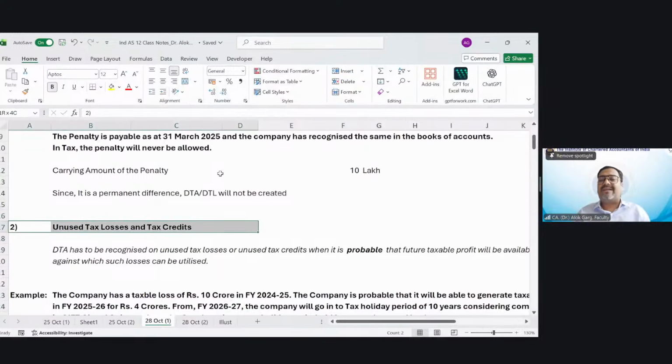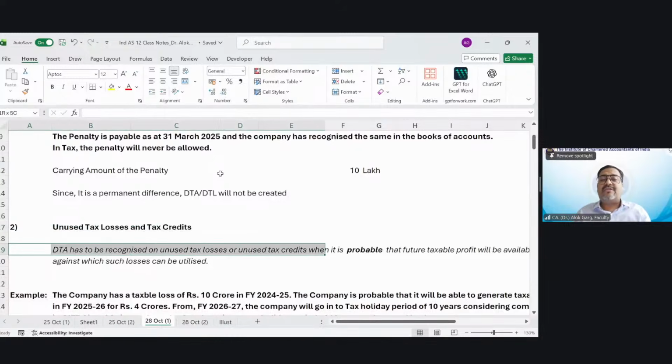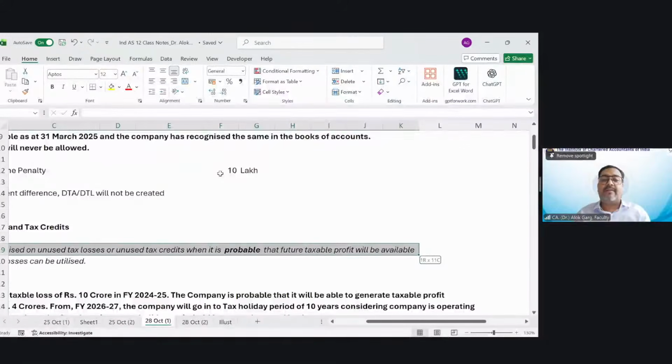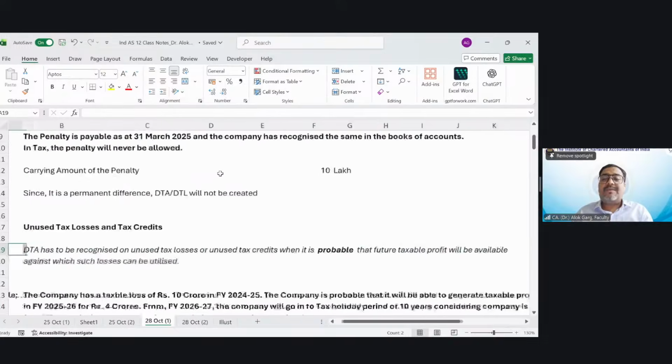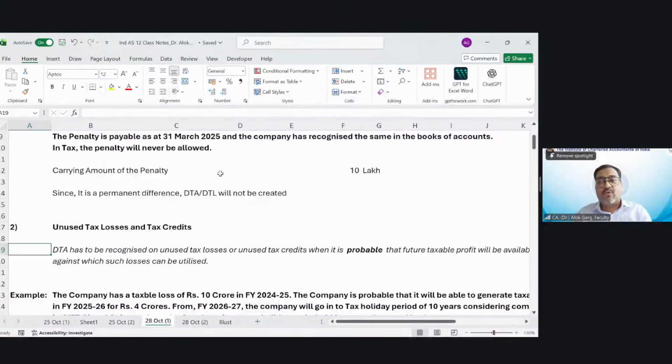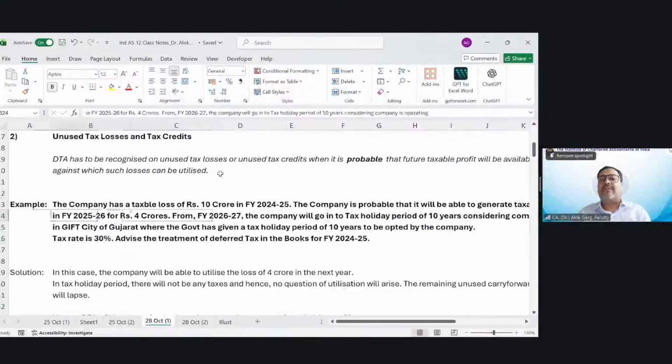Unused tax losses and tax credits. The company has carry forward tax losses or carry forward tax credits. DTA has to be recognized on unused tax losses or unused tax credits when it is probable that future taxable profit will be available against which such losses can be utilized. If the company has carry forward losses, the company can create a deferred tax asset on such losses only when it is probable that future taxable profit will be available against which such losses can be utilized, right? Clear, my dear friends? For example, the company has a taxable loss of rupees 10 crore in FY 24-25.